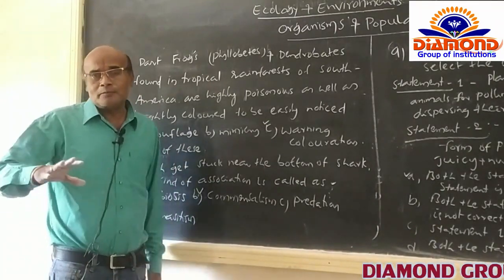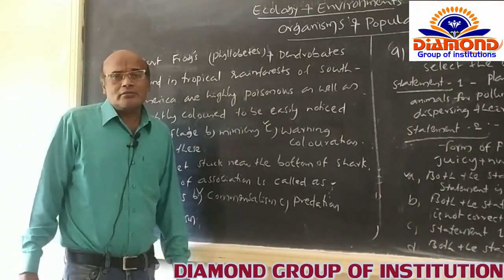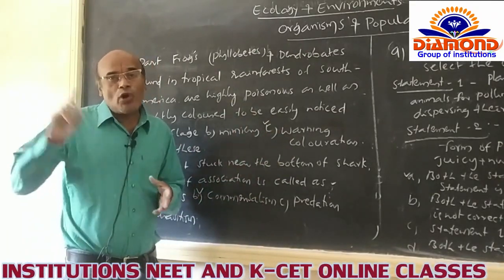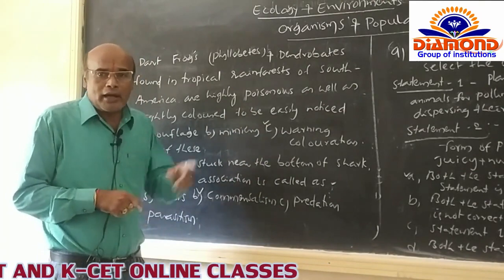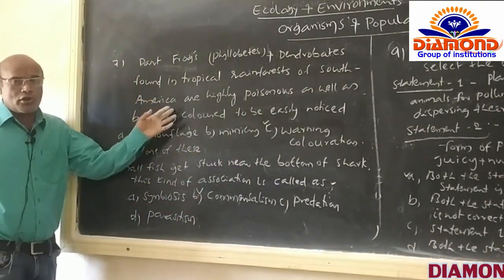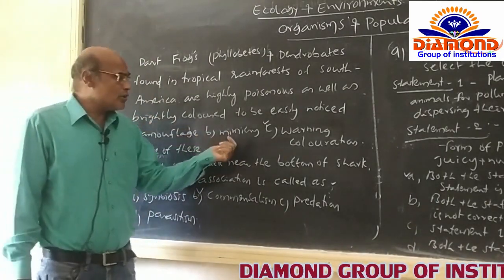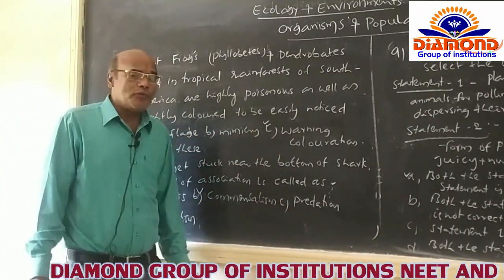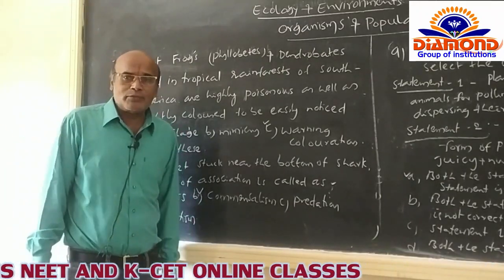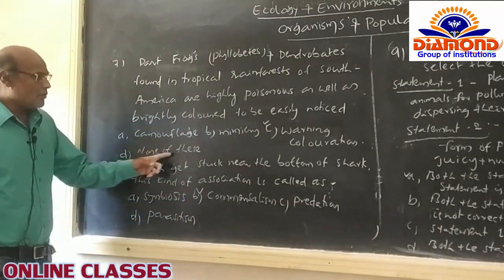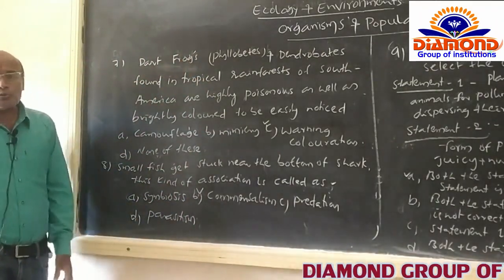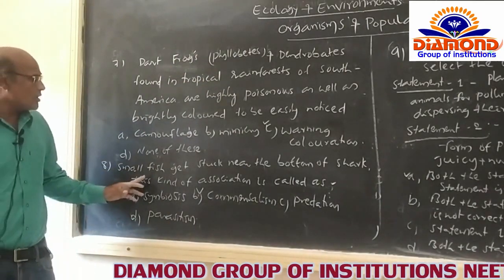for the sake of their protection. Not only that, by developing poison and exhibiting bright coloration, they warn other organisms not to attack them. So that's why A, camouflage, is not related, B is also not related to this question, and C, the warning coloration, warns other organisms or enemies of their own, and D is none of them. The C option is correct for this question. And after that I am going to explain another question.